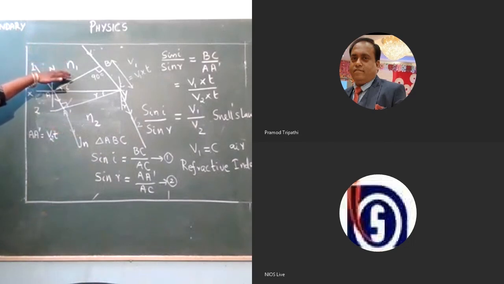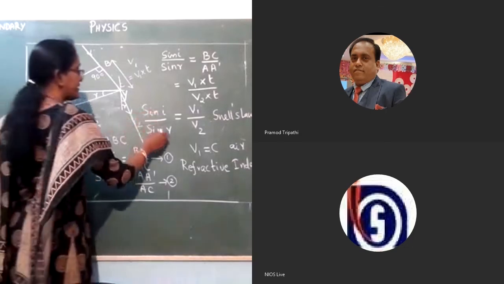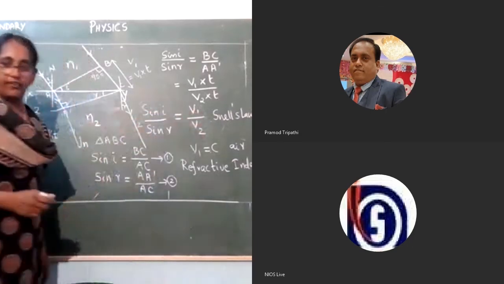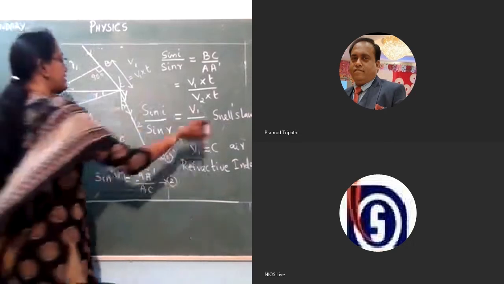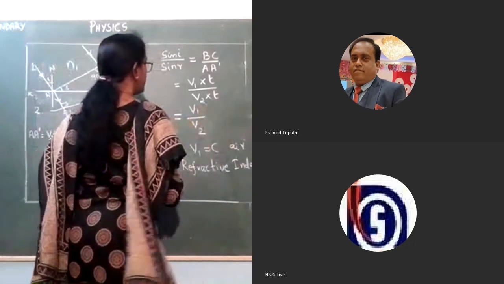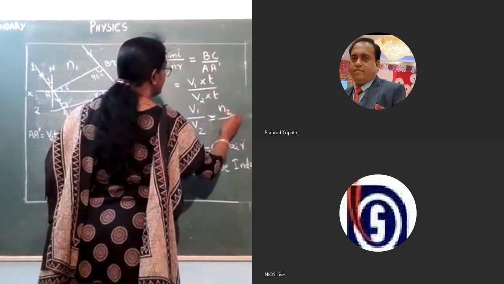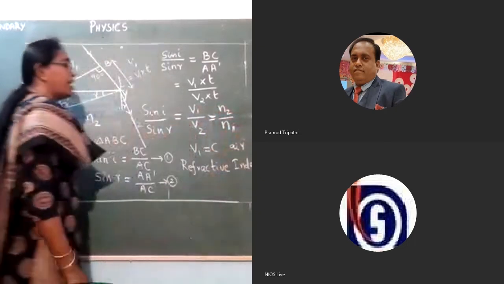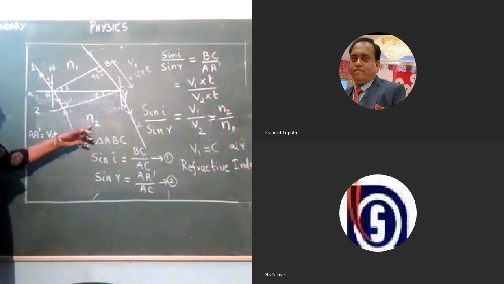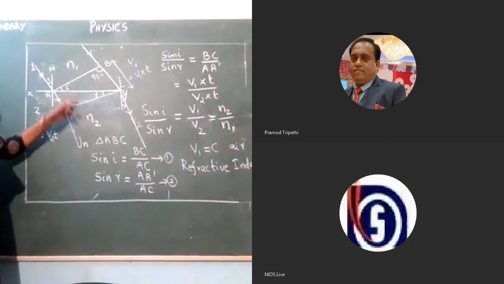So V1 by V2 will be equal to N2 by N1. So sin I by sin R is equal to V1 by V2, which is equal to N2 by N1. Ratios of refractive indices of these two media.